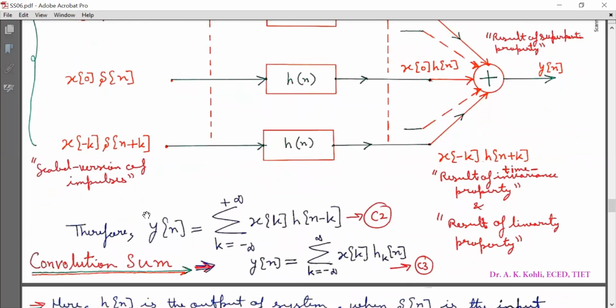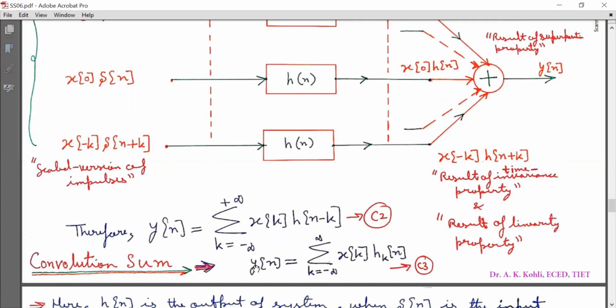Consequently, y[n] is equal to summation k running from minus infinity to infinity x[k] h[n minus k], marked as equation C2, which is a result of the time invariance property and the linearity property. This is called the convolution sum.